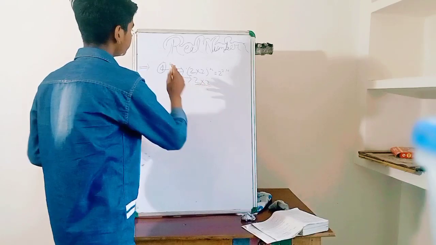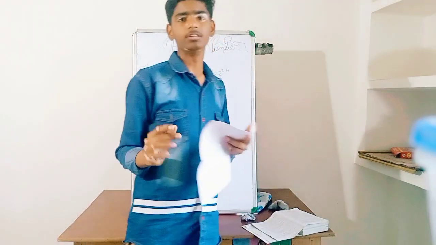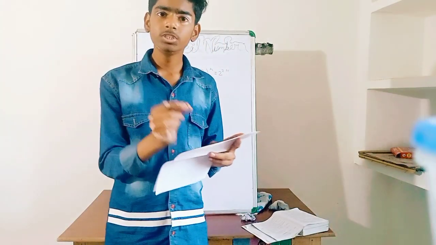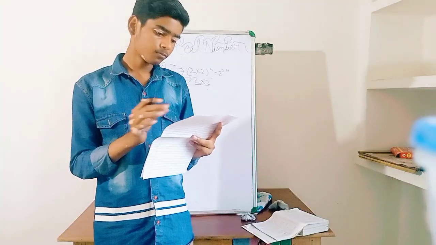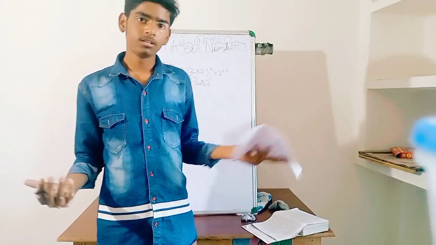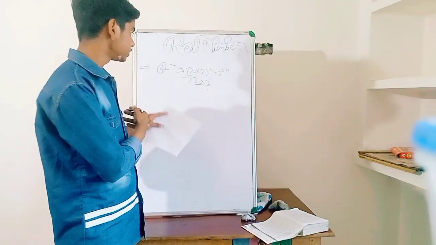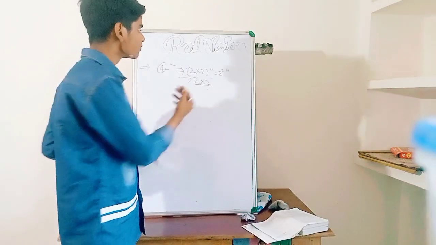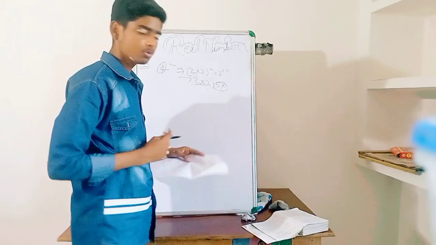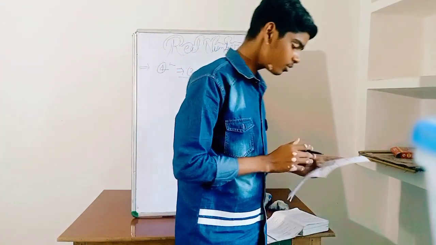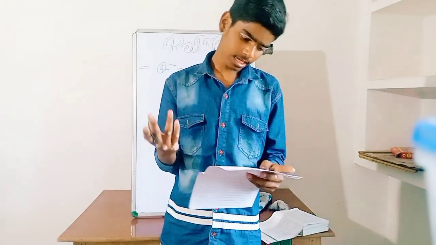This number will never end with 0 for any natural number n, because the factorization consists of only 2 and doesn't contain 5. So 4 to the power n cannot end with the digit 0 for any natural number n.